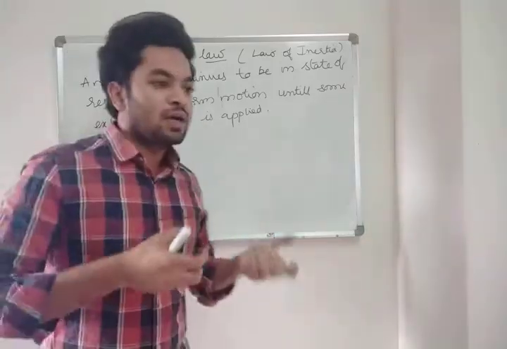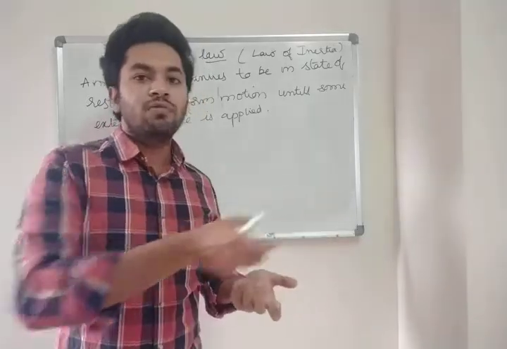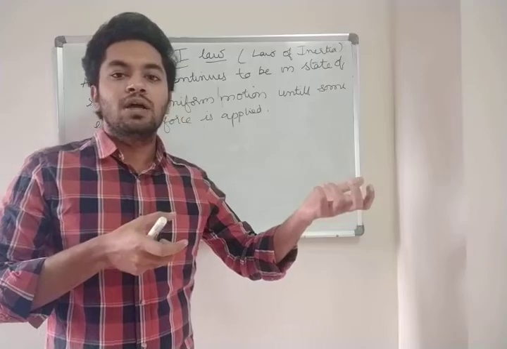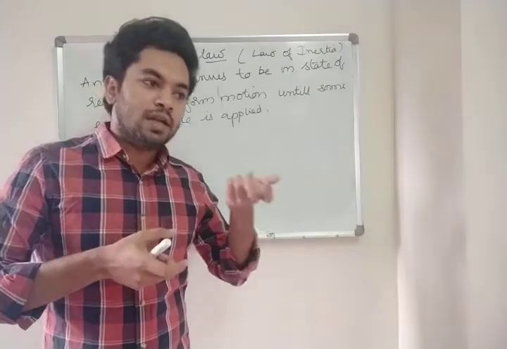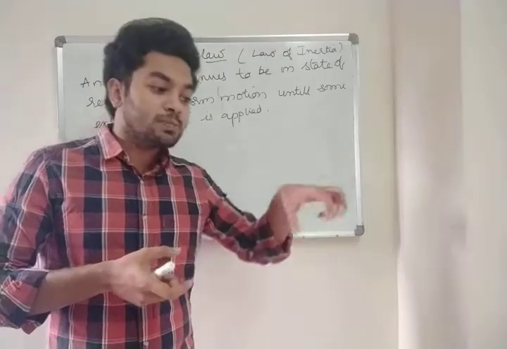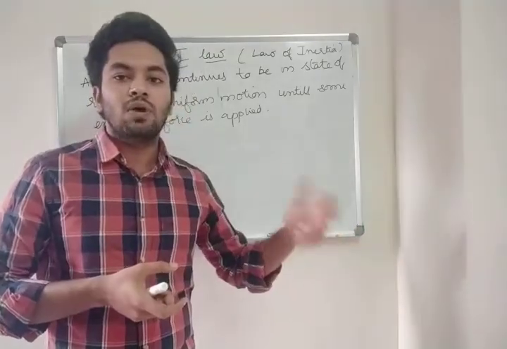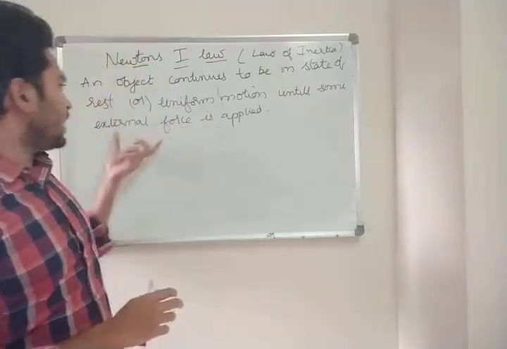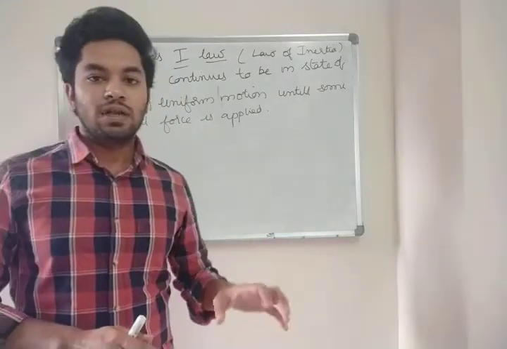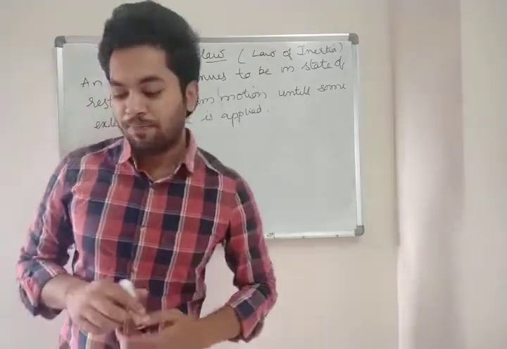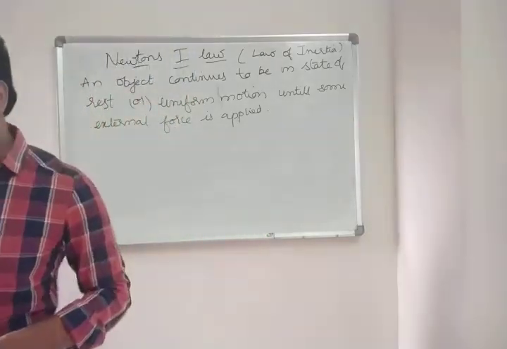If a body is moving in uniform motion, suppose a car is moving at 10 km per hour, it continues with 10 km per hour until a speed breaker comes. If a speed breaker comes, we slow down the car. That is your external force, right? You're applying your brake, that is your external force. Fine. Note this down.